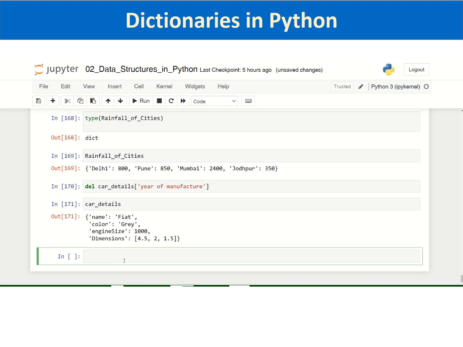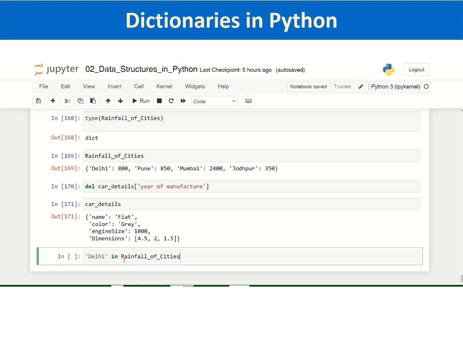To check whether a key exists in the dictionary or not, just as in the case of tuples, lists and sets, we can check with the in keyword. Say, you use the rainfall of cities dictionary, whether Delhi exists in our database related to cities.